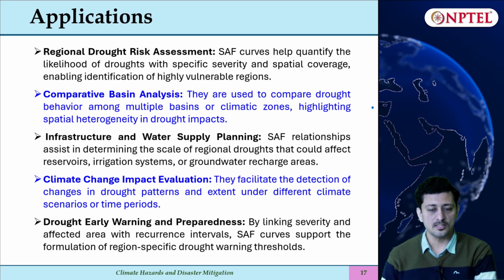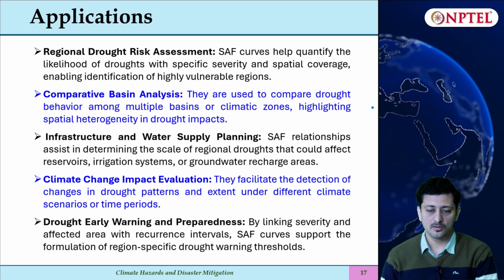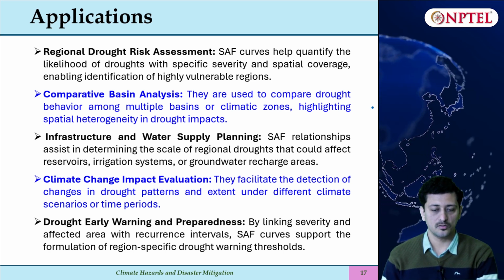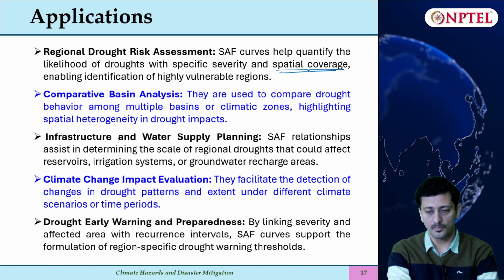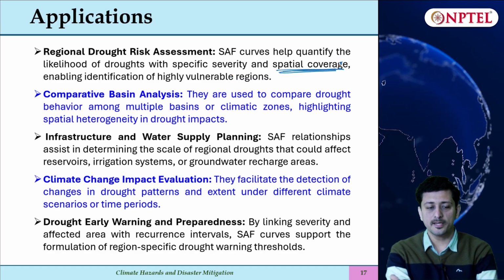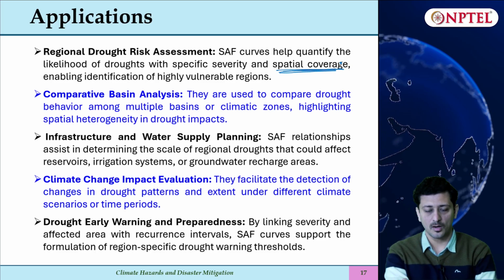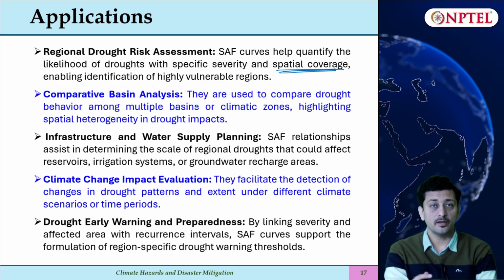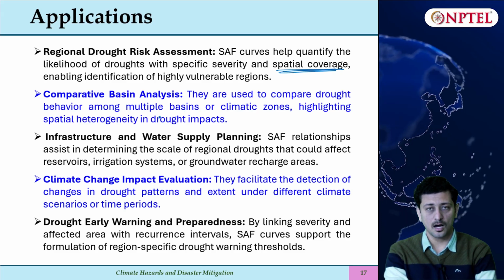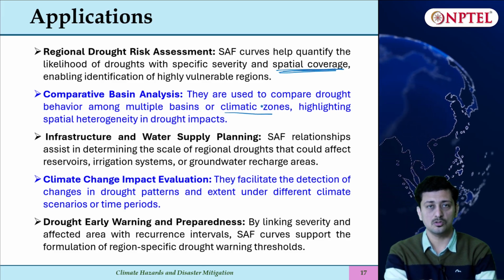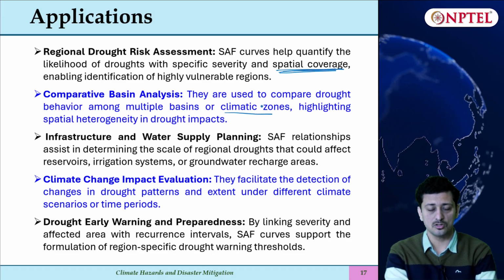Applications: we can use it for regional drought assessment, where SAF curves will help quantify the likelihood of drought with specific severity, and it will give the spatial coverage. This is very important. Spatial coverage will give us an idea about the vulnerable regions. We can do a comparative basin analysis, across multiple basins or climate zones, of how the drought heterogeneity is